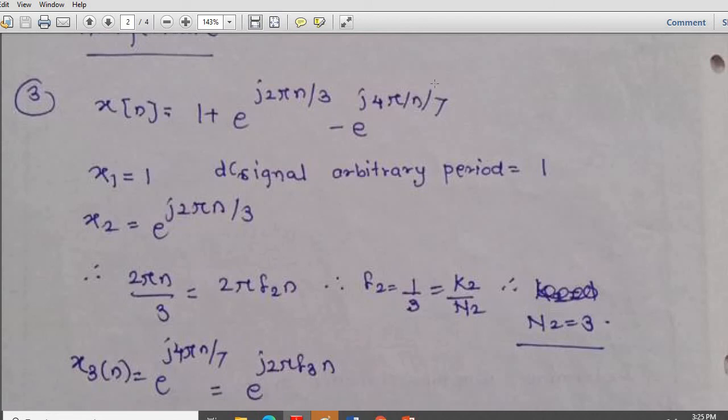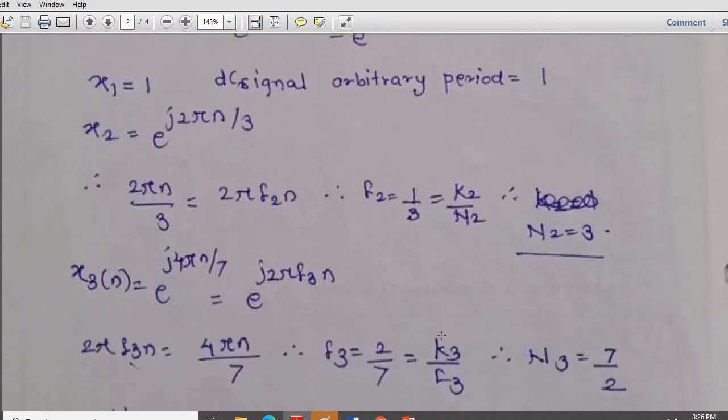Here by mistake just one dash is appearing. So for x2 it is 2 pi n by 3, therefore 2 pi f2 n, f2 is equal to 1 by 3. This comes out to be k2 by n2, that is 1 upon 3, so n2 is equal to 3.